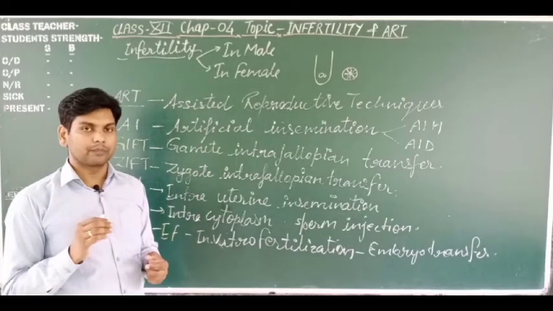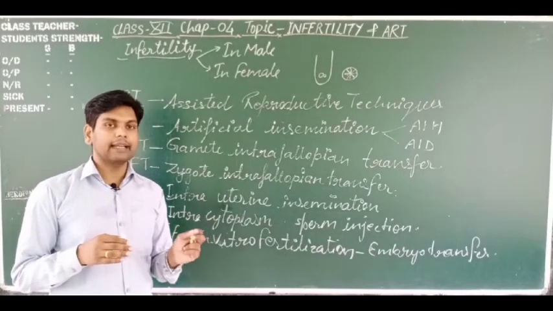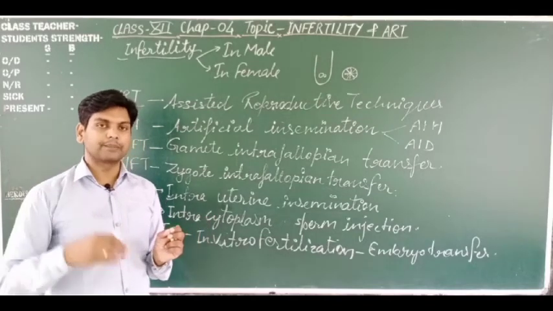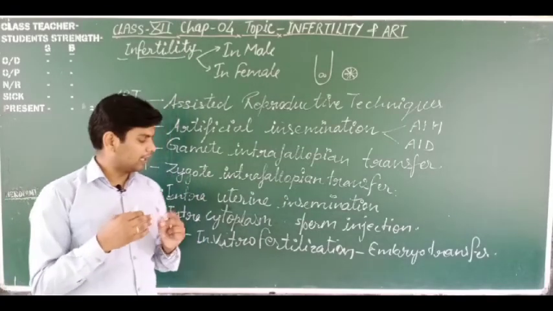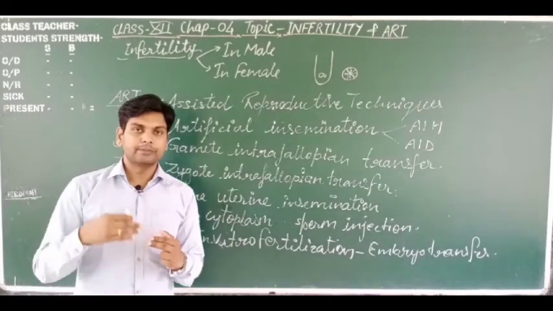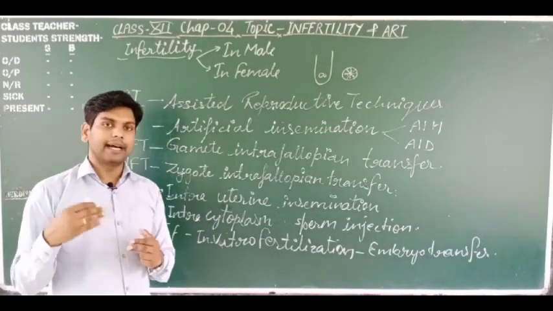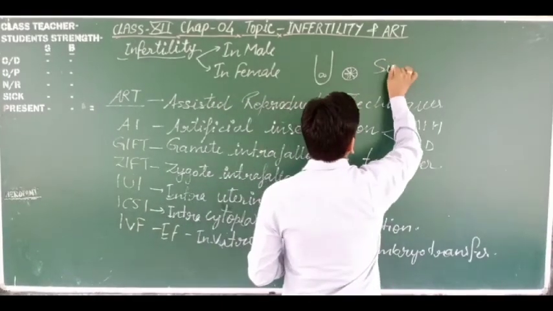The male and female gametes of a couple are fertilized in vitro or artificially, and transferred into another woman, and this mother is known as the surrogate mother.